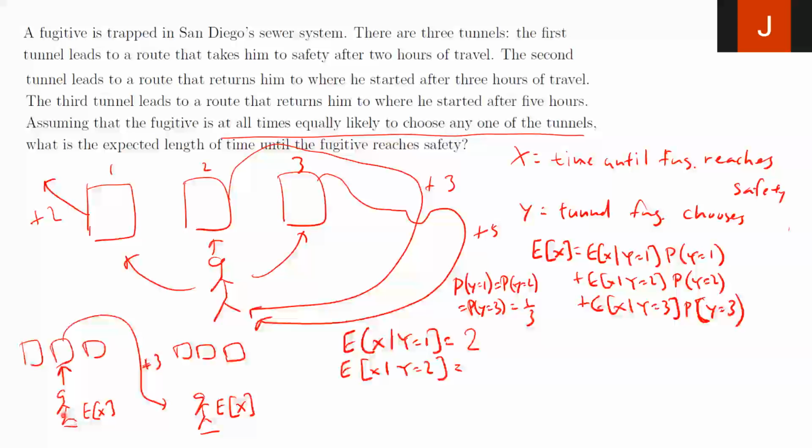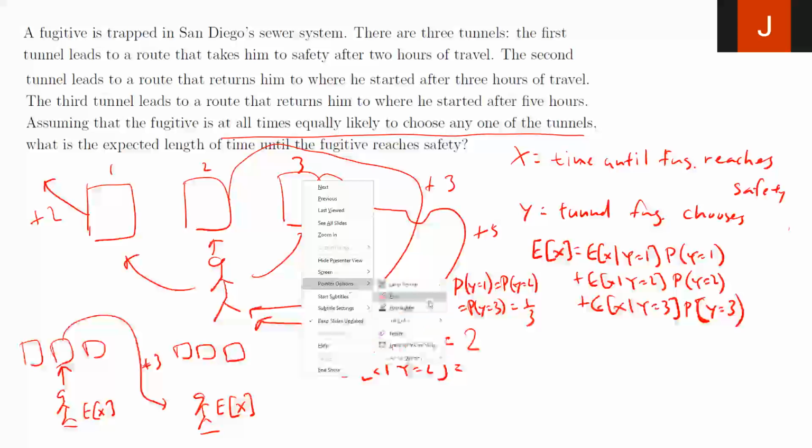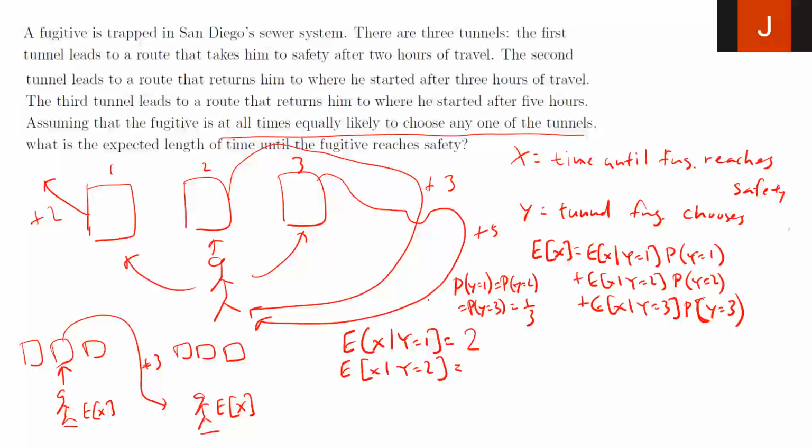As if I use the diagram on the lower left hand side, if you choose tunnel 2, it takes 3 hours plus expected value of x. You're back to the original spot. This is expected time until you reach the safety again, right? So I just have to add those two pieces together to get the right expression. So expected value of x given y equals 2 is simply 3 hours, because you spent 3 hours wandering around, plus the expected value of x again. And the same logic now for expected value of x given y equals 3: 5 additional hours, but now you're back to the original spot, expected value of x.